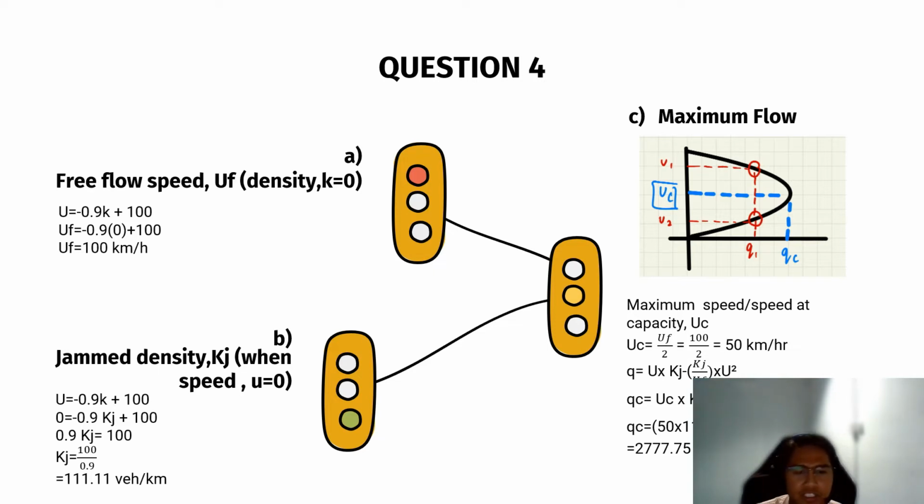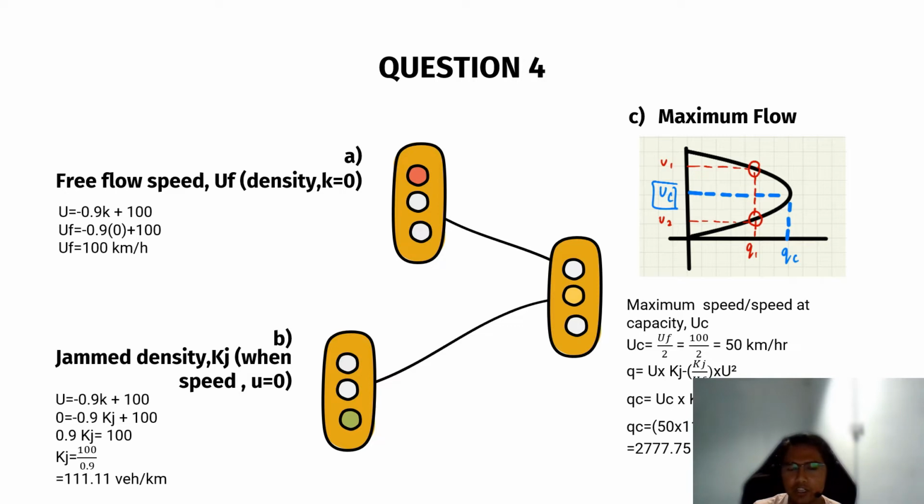Kj is equal to negative 0.9 Kj plus 100. So we solve for Kj, 0.9 transferred to the right, so 100 over 0.9, we get 111.11 vehicles per kilometer. So for the maximum flow, the speed at capacity is UC.